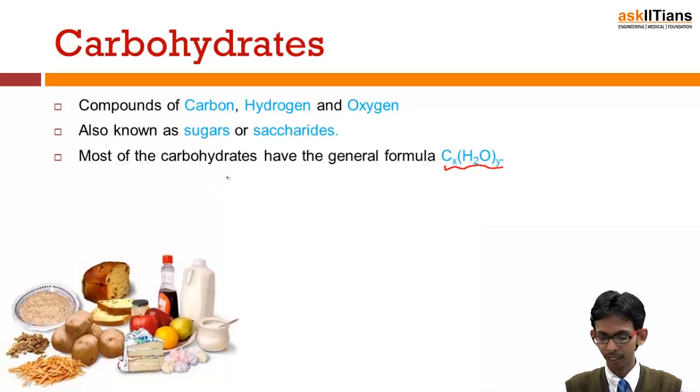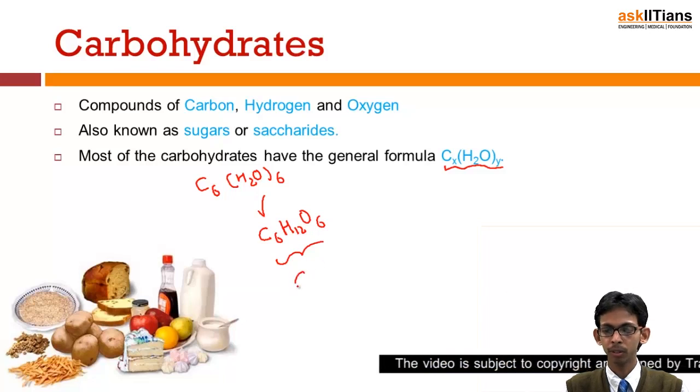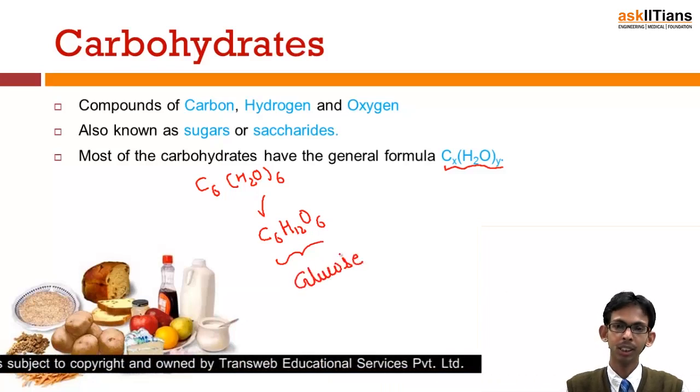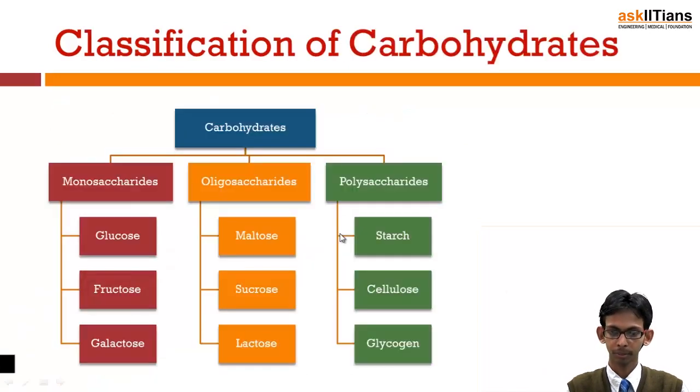Let's say if we have 6 carbon atoms, in that case the formula will become C6(H2O)6. If we simplify this, we get C6H12O6, which is actually the formula of glucose and also fructose. So this is the general formula of carbohydrates.